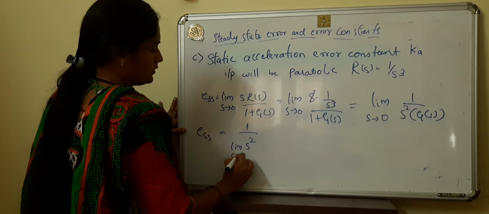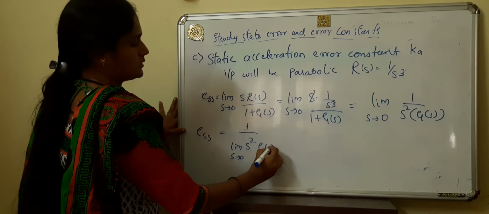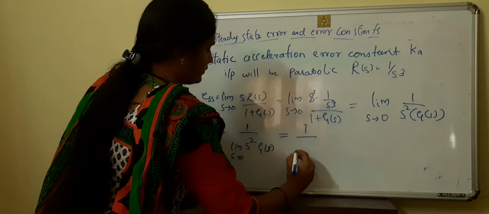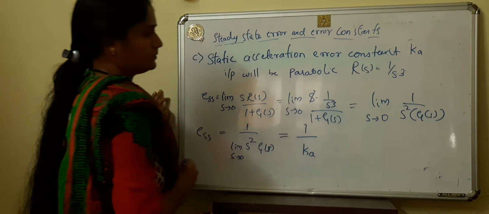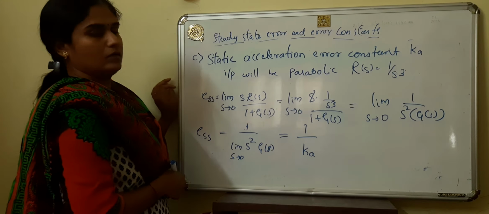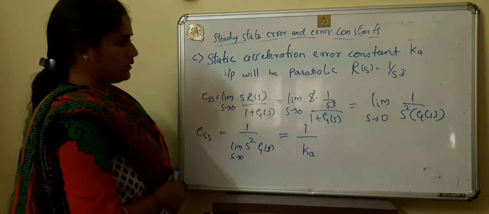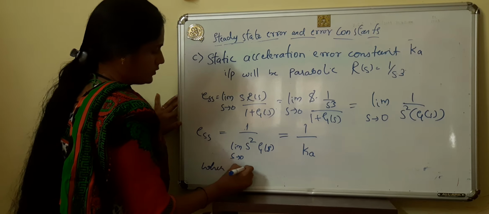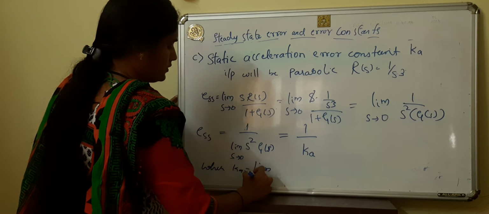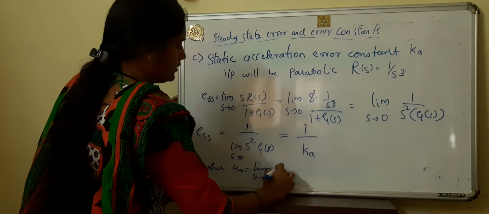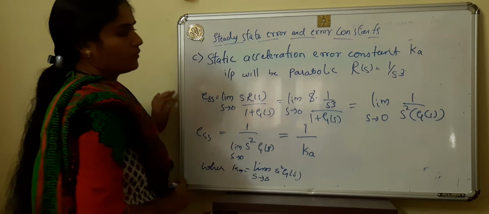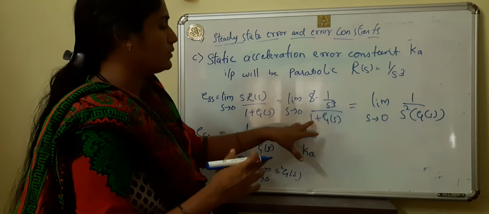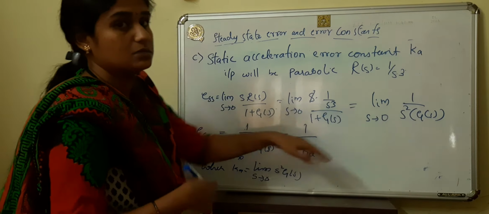So s square g of s can be represented as 1 by Ka, where Ka is equal to limit s tends to 0 of s square g of s. Why are we converting 1 plus g of s into g of s? Because the s square term is there, multiplying this one.